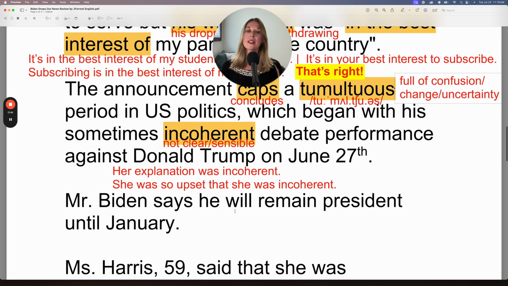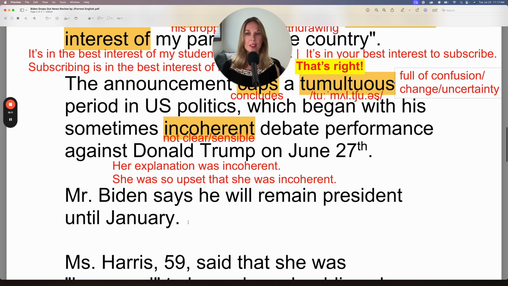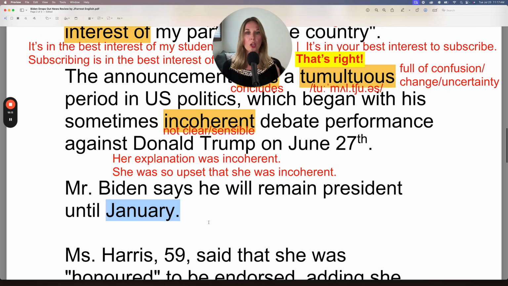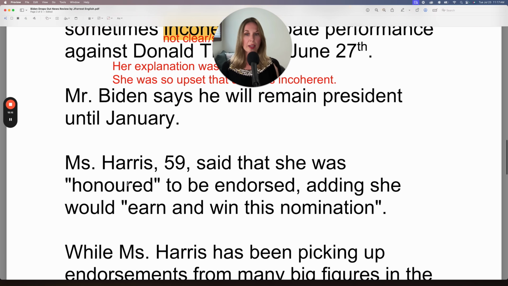Mr. Biden says he will remain president until January. Remember, he is currently president, but currently there is also an election for the next president. He was a candidate for that election to be the next president, but he has dropped out. So now he is no longer the candidate for the next president, but he is the current president, which will be until January. Ms. Harris, 59.